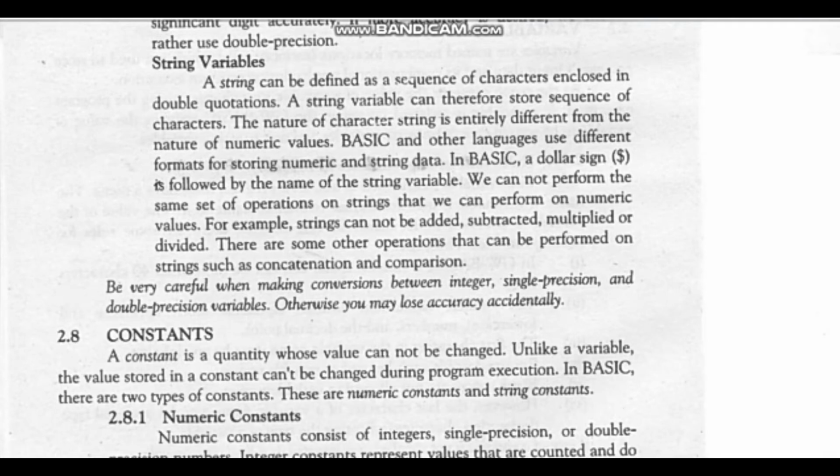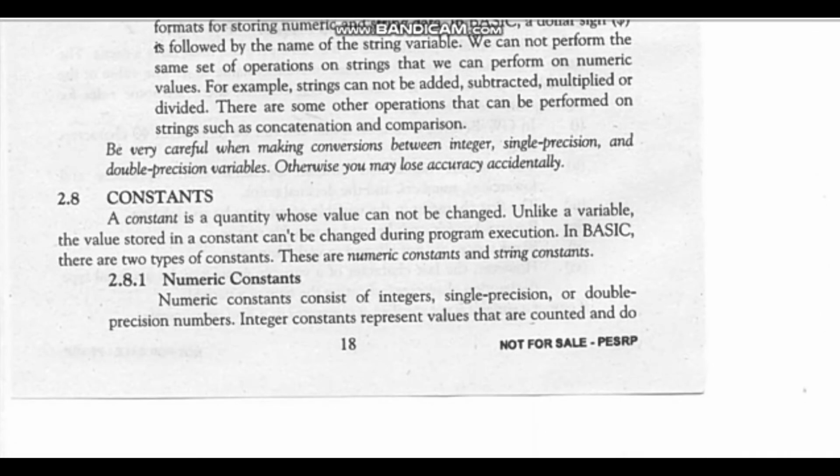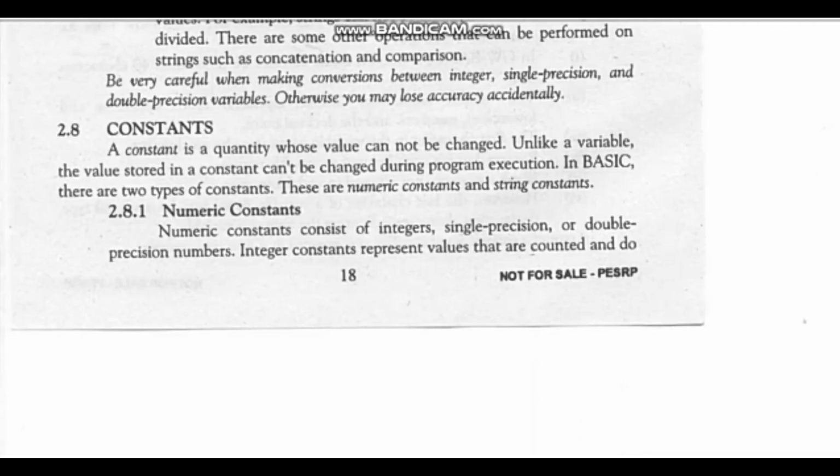Now I will discuss the types of variables in detail. There are two basic types. First is the numeric variable. A type of variable used to store numeric values is known as a numeric variable. It can be typed while writing a program or given as input during program execution. These values include integers and real numbers. Numeric variables can be used in arithmetic calculations, and the results of arithmetic calculations are also stored in numeric variables.